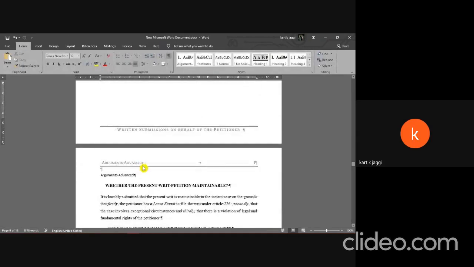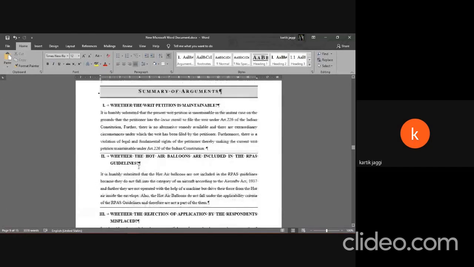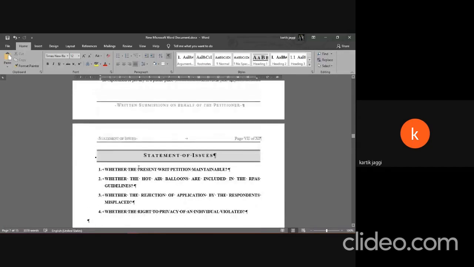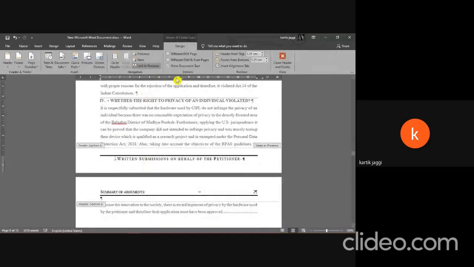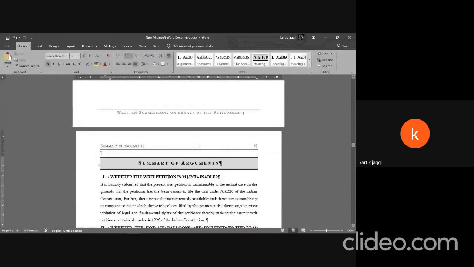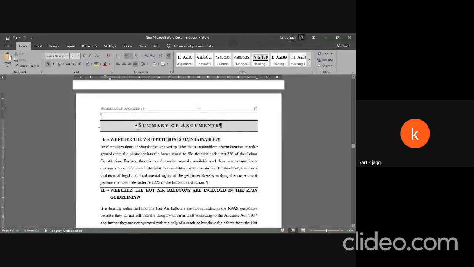this stays the same. And that's how you create two different sections, and the only way to have unique headers and footers as well. Also, while we're on the subject, you have to delink the header and footer separately. So considering in this particular memo, the footer only contains written submissions on behalf of the petitioner, we will not delink it so as to prevent the hassle of having to type it again and again. Now, the next thing would be...